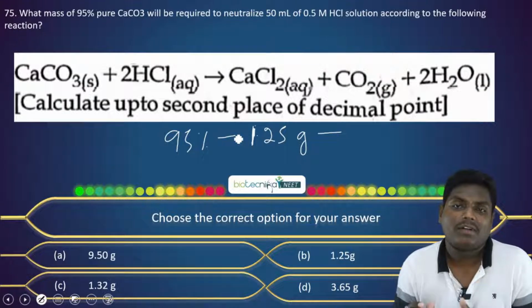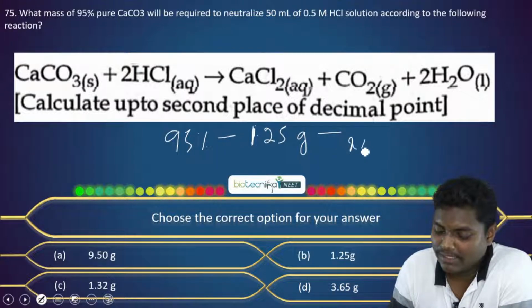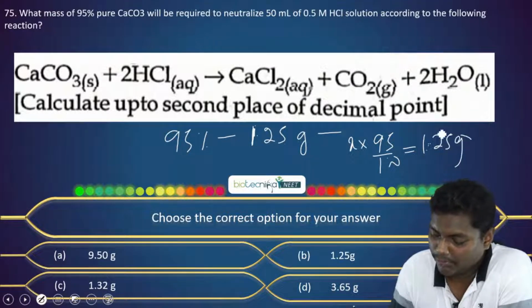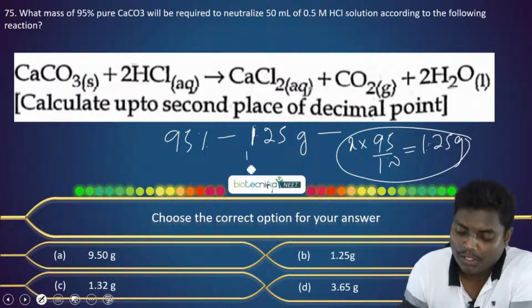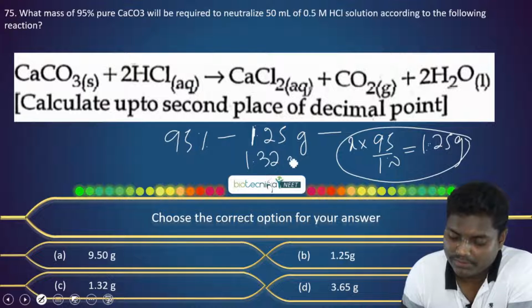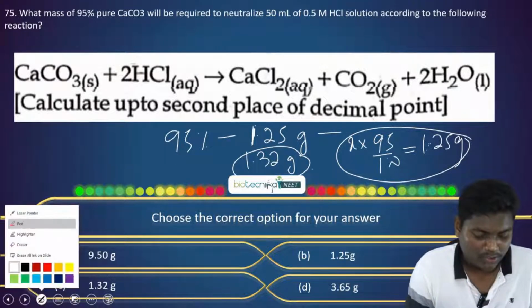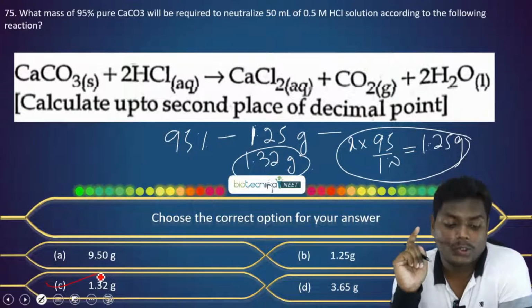You can either solve it through the elementary method, or you can just use this key. Let's say we have X amount of this, and it is 95% pure, and this 95% pure is giving 1.25 gram. Now if you solve for X, you will get 1.32 grams. The correct option is option C, 1.32 grams.